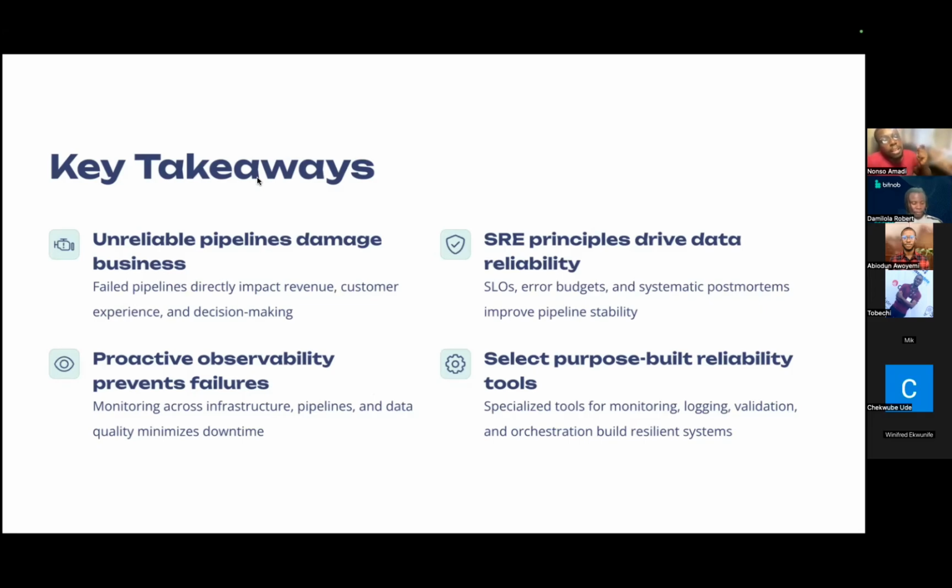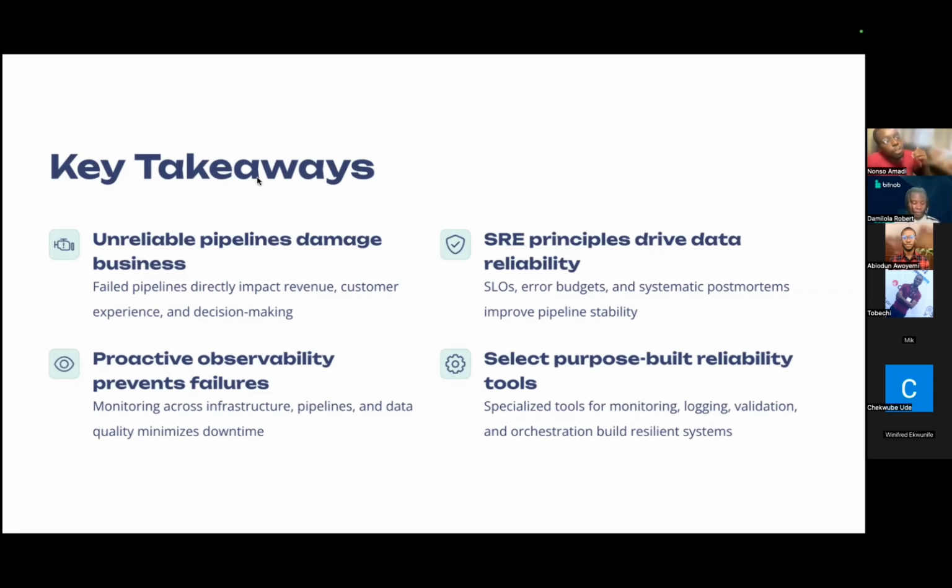Why? Because they help us drive reliability. Things like SLOs, error budgets, and even systematic postmortems help us improve our pipeline stability. Why? It helps us hold ourselves accountable, learn from failures, and improve when necessary in our overall data infrastructure.